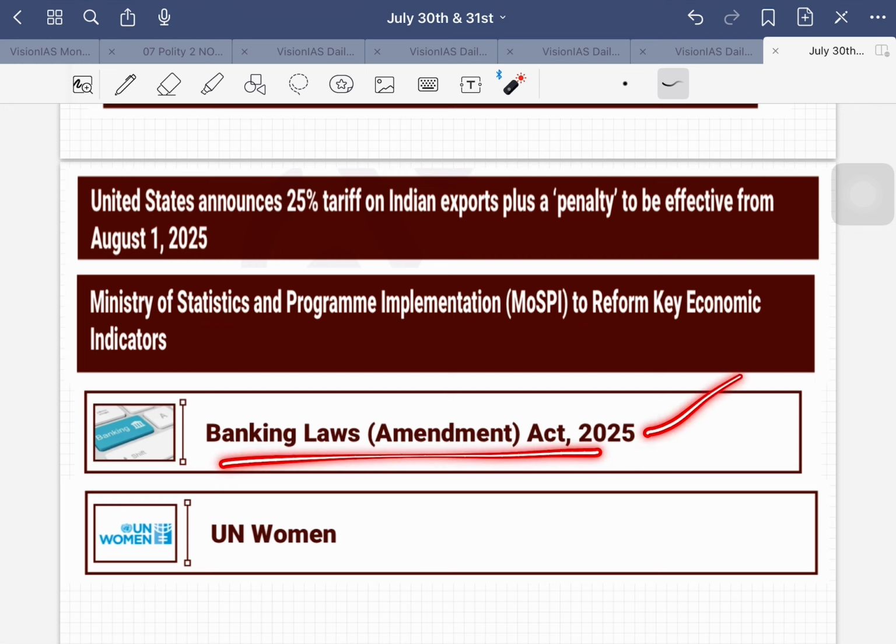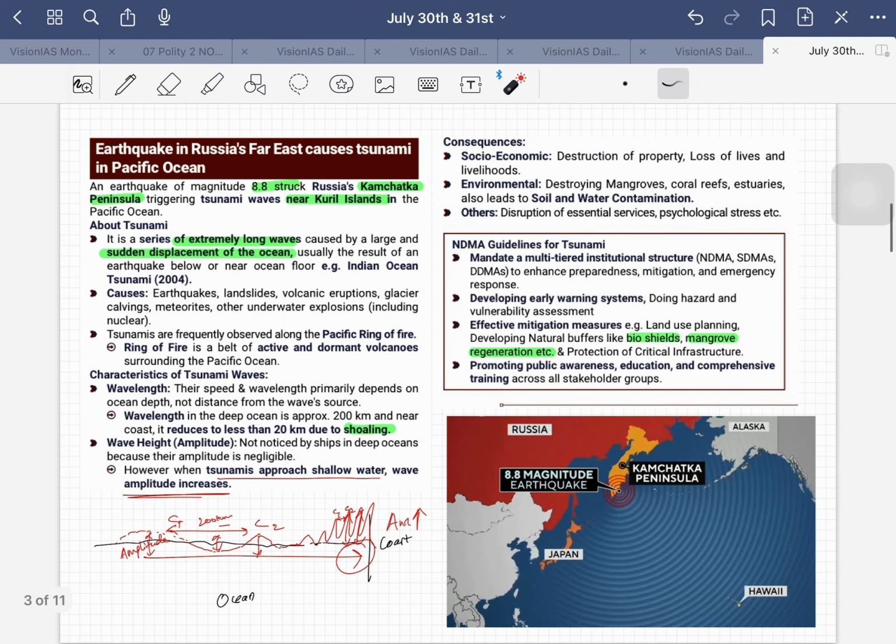Banking Laws Amendment Act 2025 and UN Women. These are the topics which are very much important and picked up from newspapers itself for the dates July 30 and 31st. Let us see the first topic.